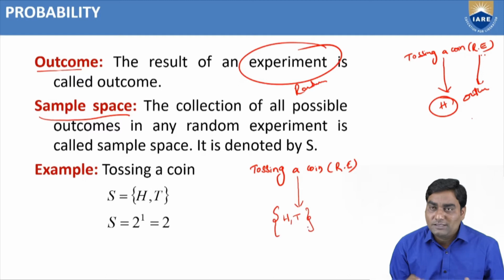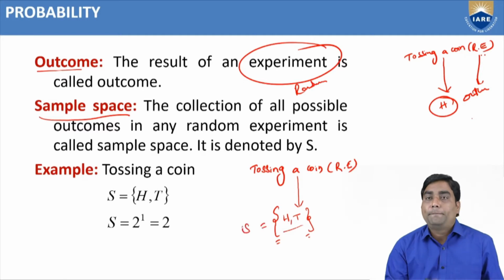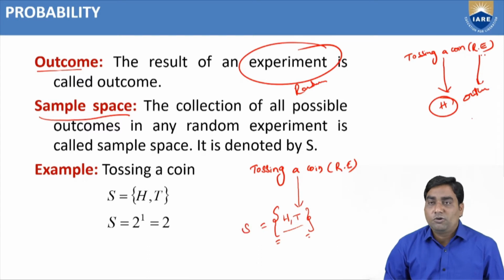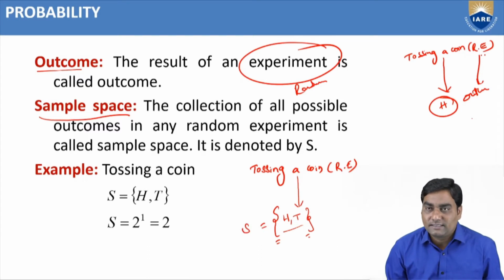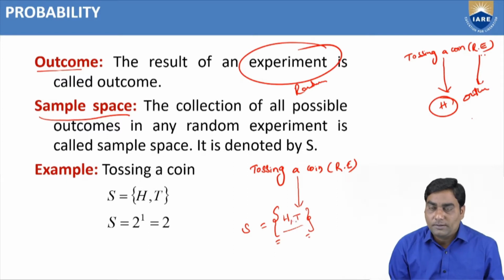If I put these in a bracket, I have written the group or collection of all possible outcomes. The collection of all possible outcomes is known as the sample space, which is denoted by capital S. The definition: the collection of all possible outcomes in any random experiment is called the sample space.